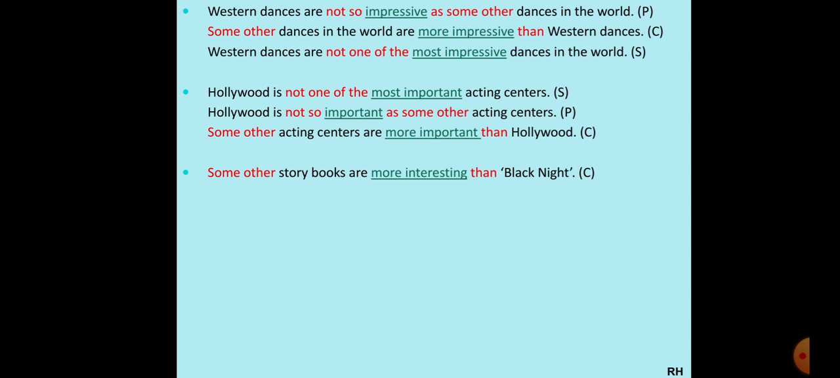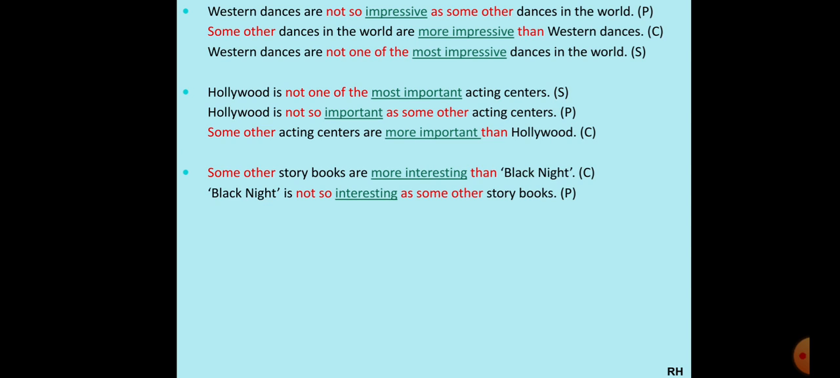Some other storybooks are more interesting than Black Knight. Okay, now here the sentence is more interesting than, so it's a comparative sentence. Right? So first we will change it into positive. Black Knight will come in the beginning. We are talking about a particular book over here, so we have used is. Okay. So Black Knight is not so interesting. More interesting will become interesting as some other storybooks. This is your positive sentence.